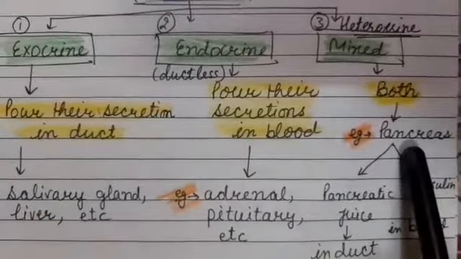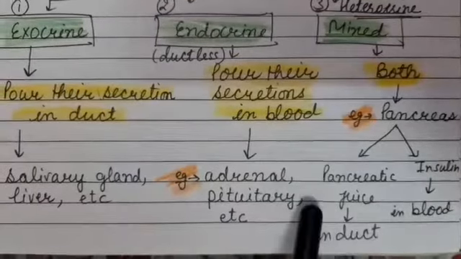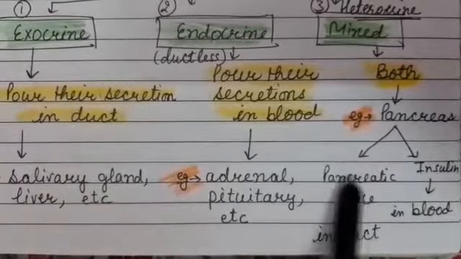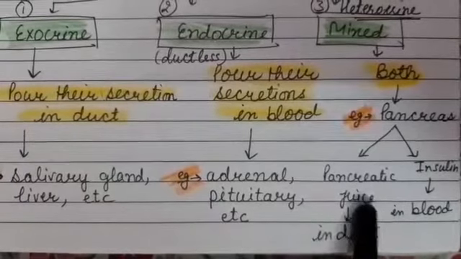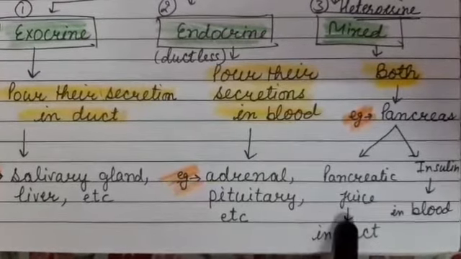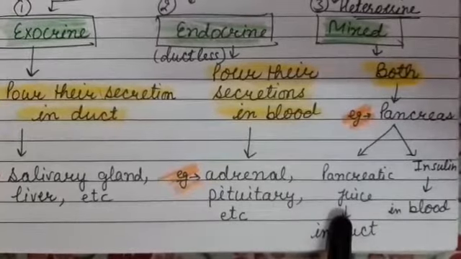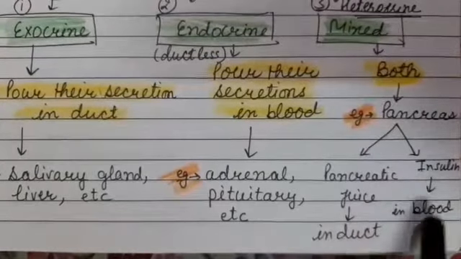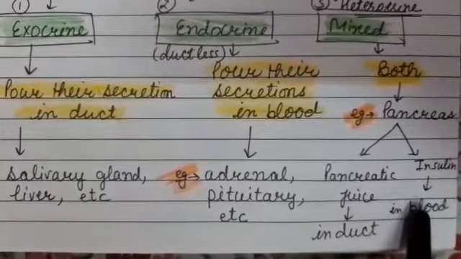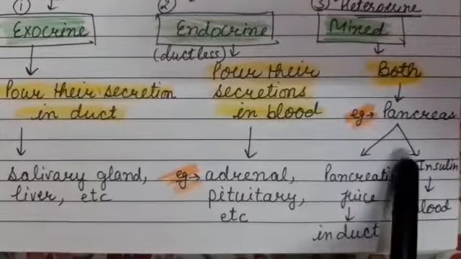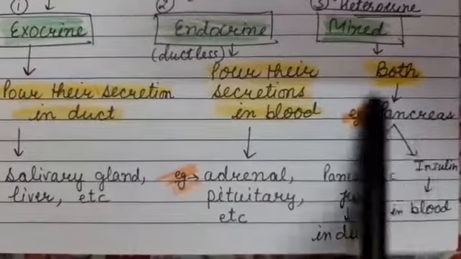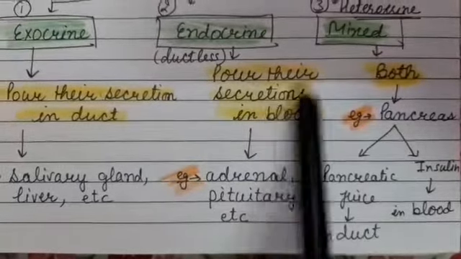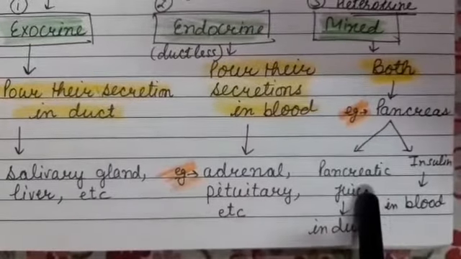Pancreas secrete two things. First is pancreatic juice. You have studied in nutrition topic, digestive system in human beings. That is, pancreatic juice first goes to the pancreatic duct, then from pancreatic duct it goes to the small intestine. Okay, but insulin hormone secreted by pancreas is directly poured into the blood. It doesn't go to the duct first. Okay, it is directly poured into the blood. So pancreas are working as both exocrine and endocrine. Okay, so these pancreas are the example of heterocrine glands.